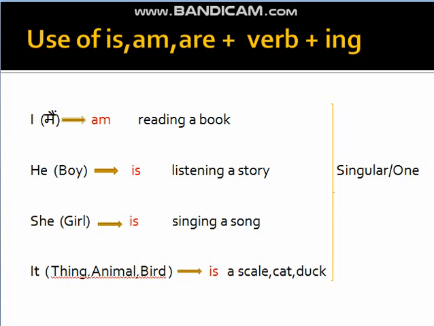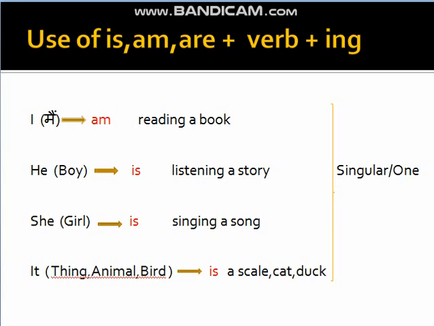Good morning, students. Today we will study about the use of is, am, are along with verb plus ing. Verb means action words, or we can say doing words. So, action words, doing words are called verb. So, today we will study where to use is, am, are plus verb plus ing.